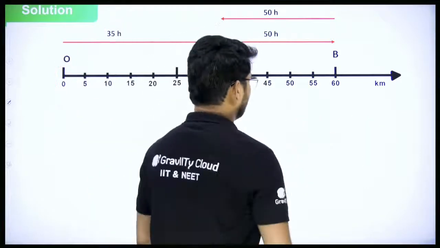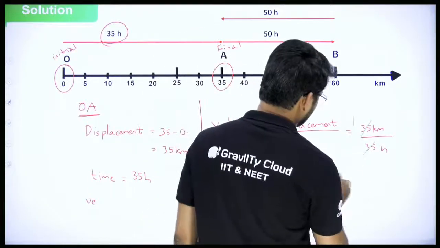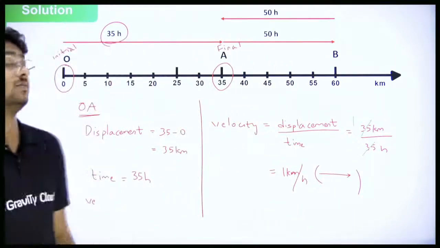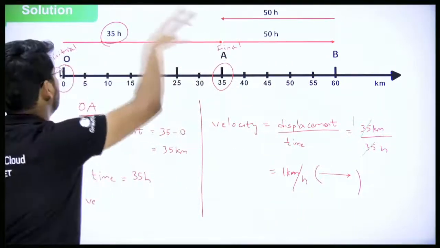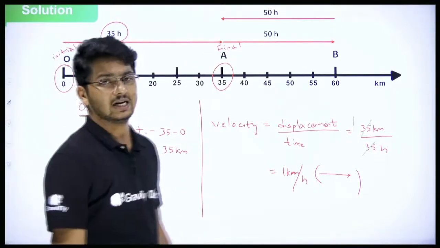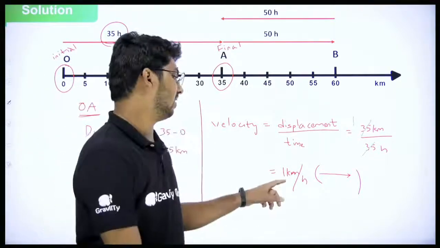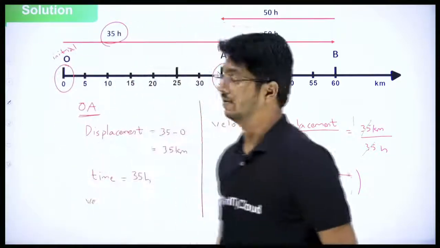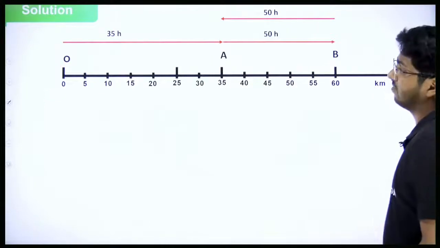What about direction? Direction is towards right in this case. So velocity is 1 kilometer per hour towards right. The direction, initial to final, right. So generally we say right is positive. So here we are getting everything positive. Okay, that's for OA. Now let's go into the case of B to A.